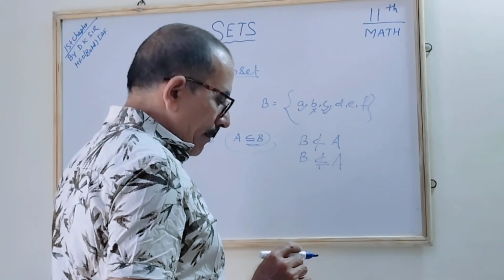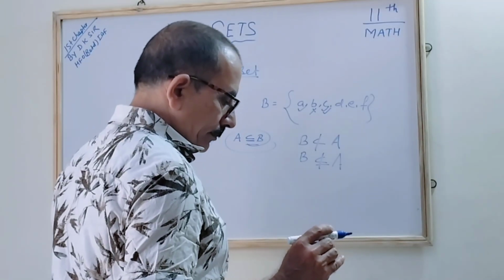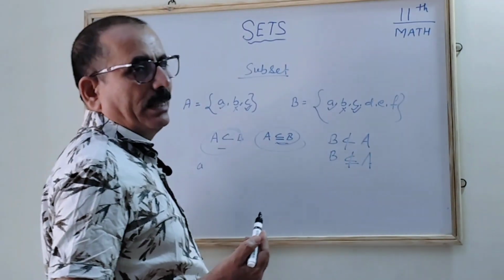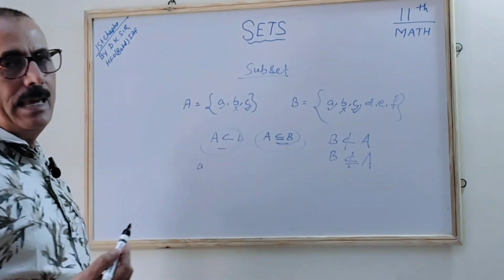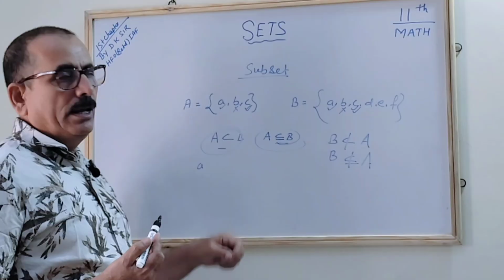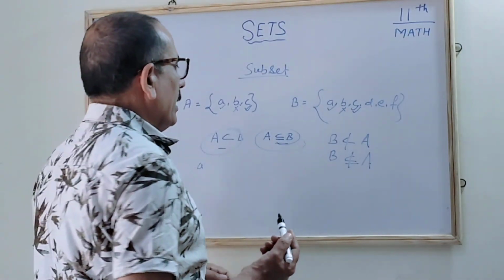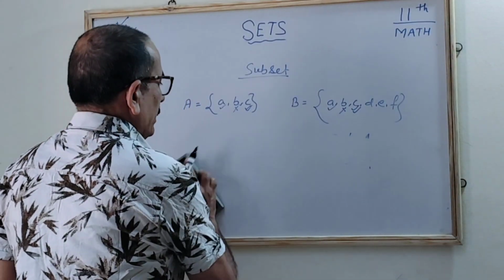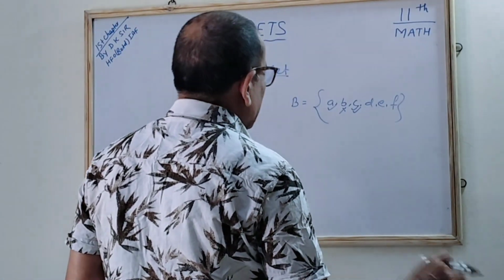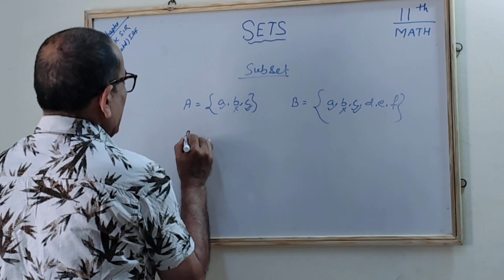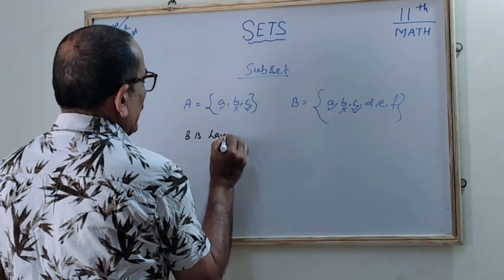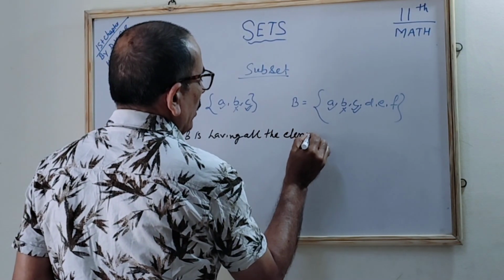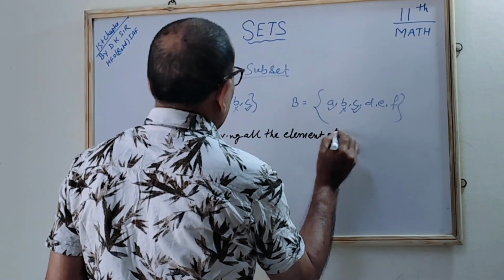So there are many things we should understand. We have seen that the elements of B, particularly d, e, f, are not present in A, so B is not a subset of A. Remember one more important thing here: B has all the elements of A, correct?